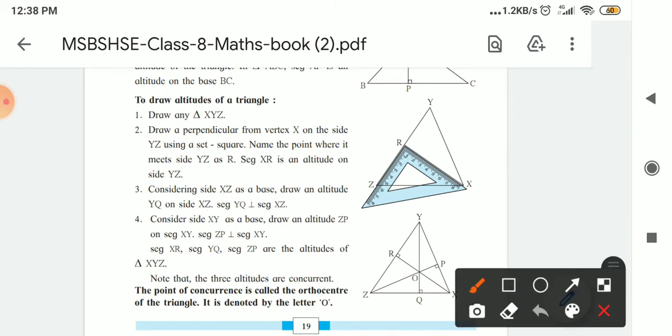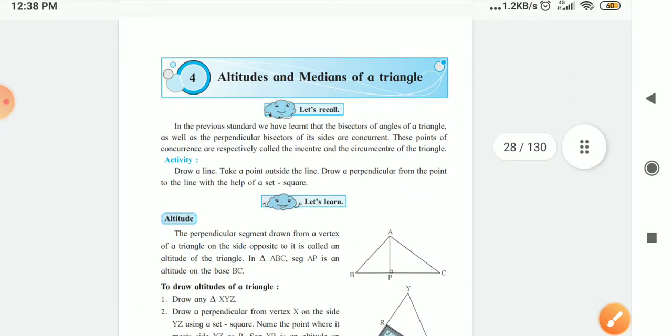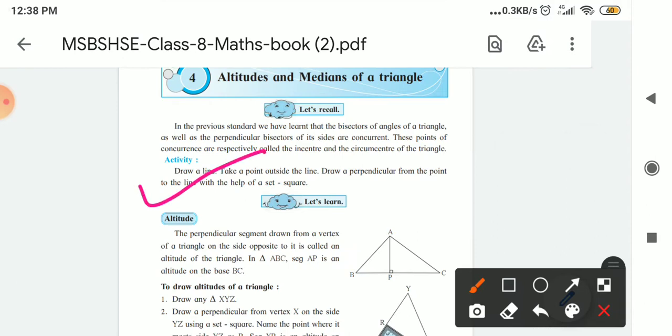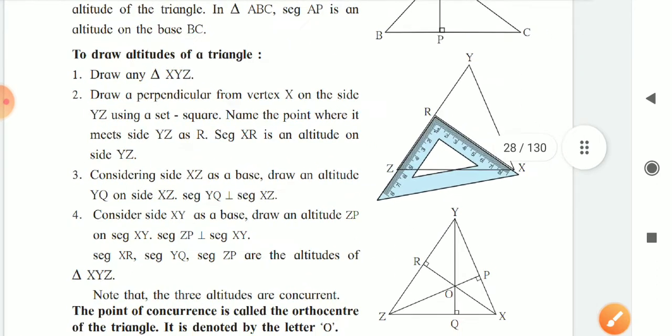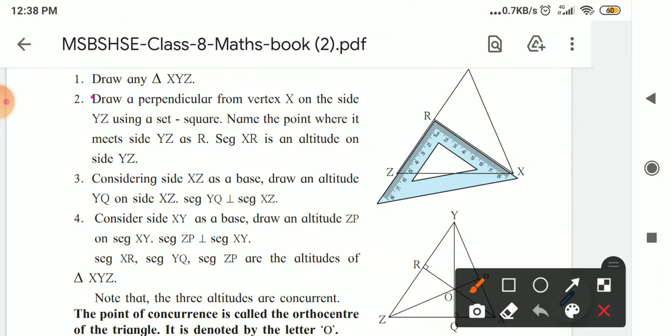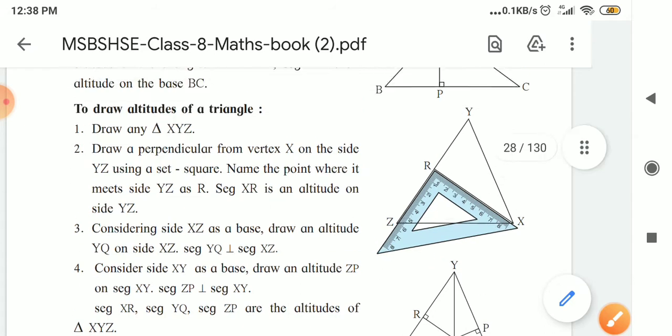All of you today have to do this activity. Just now I showed you, and afterwards you have to draw the altitudes of a triangle. Here the steps are also given. First step: draw triangle XYZ. Draw a perpendicular from vertex X, the altitude on side YZ.